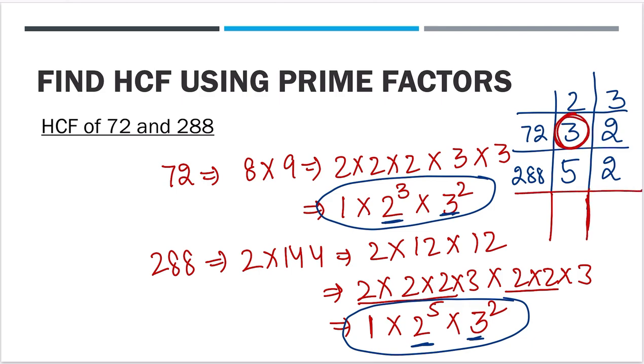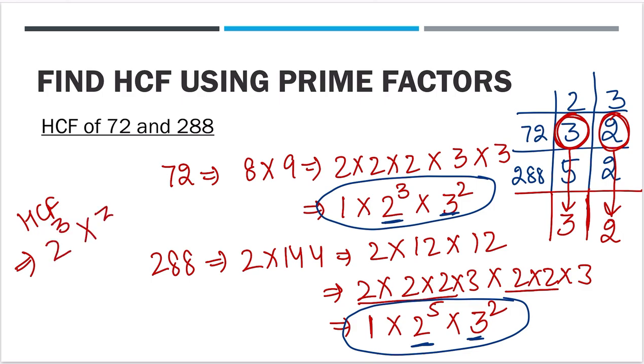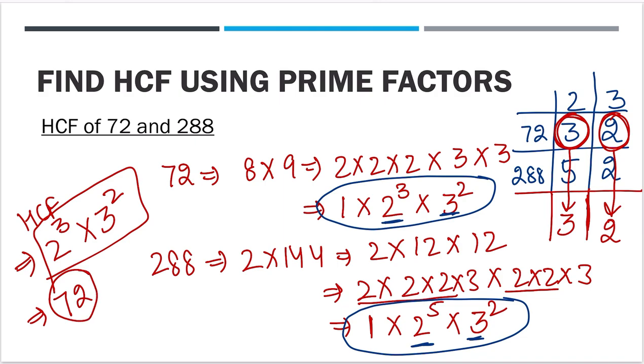3 is the lowest for 2, so 3 will come here. For 3, the powers are both 2, so you can take either. So your answer, the HCF, highest common factor, will be 2 raised to power 3 into 3 squared. If you calculate this, 72 is the answer. So 72 is the HCF of 72 and 288. I hope this is clear. Write all the powers, take the lowest power, and then you will find the answer.